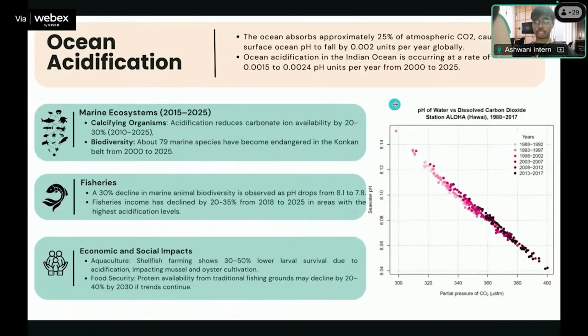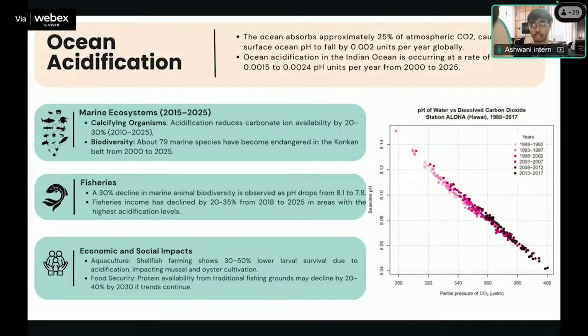Then there comes ocean acidification. The ocean absorbs around 25% of the overall atmospheric CO2, which day by day is decreasing the pH level of the oceans. If, let's assume, the ocean pH drops by 0.3, then this leads to around 30% marine biodiversity loss.